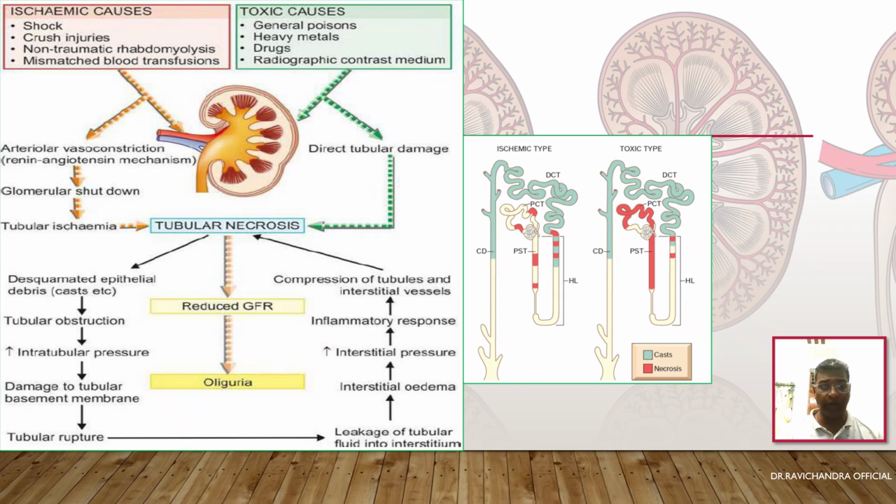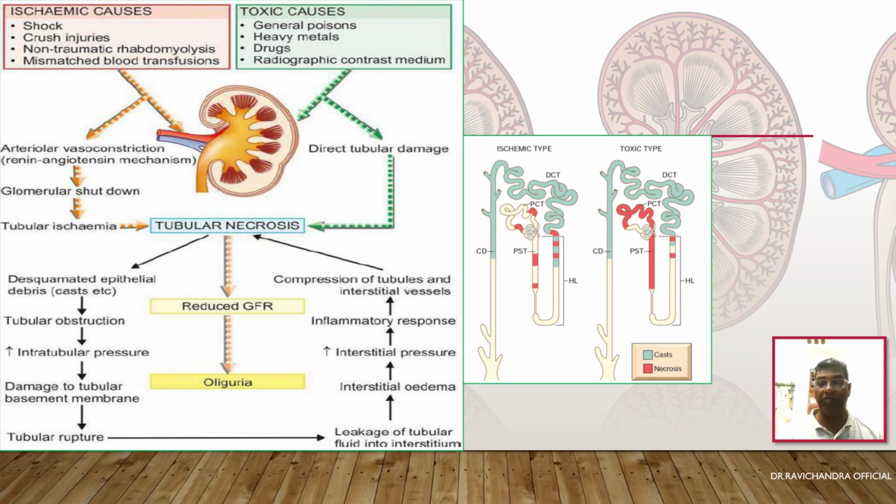There will be tubular obstruction, which will lead to increased tubular pressure and thereby damage to the tubular basement membrane and tubular rupture. As a result of the tubular rupture, there will be leakage of the tubular fluid into the interstitium, which will result in interstitial edema.